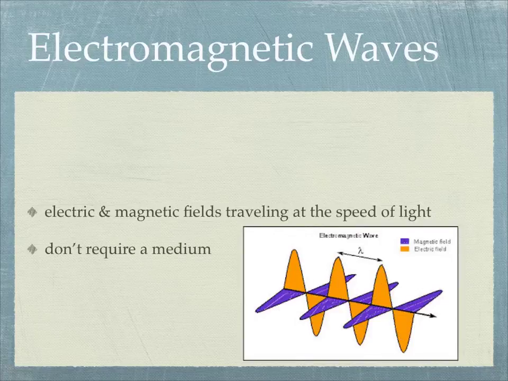One thing that's different about electromagnetic waves than typical waves is that electromagnetic waves do not require a medium. I guess I shouldn't say on the Earth. We do see electromagnetic waves on the Earth all the time, but they don't require a medium. So they can travel through space, through the vacuum of space.